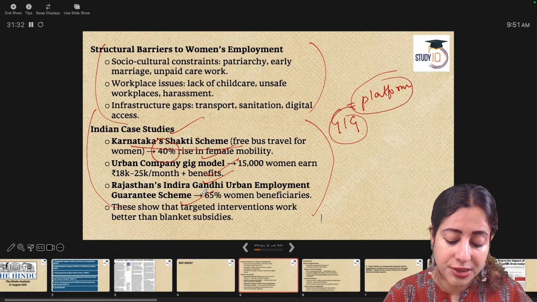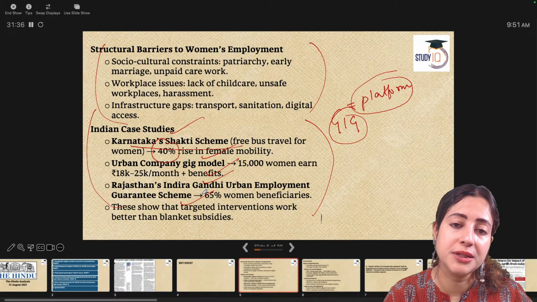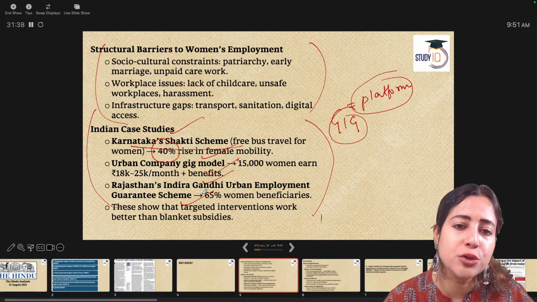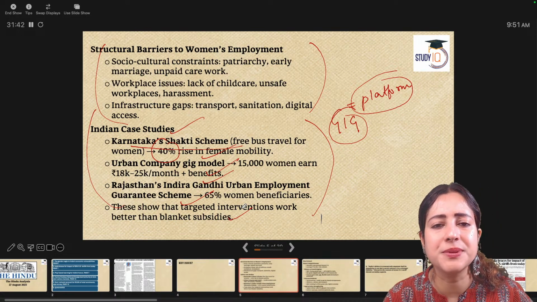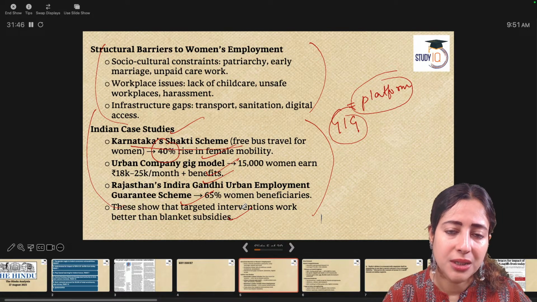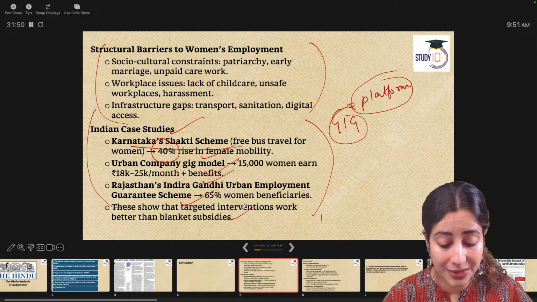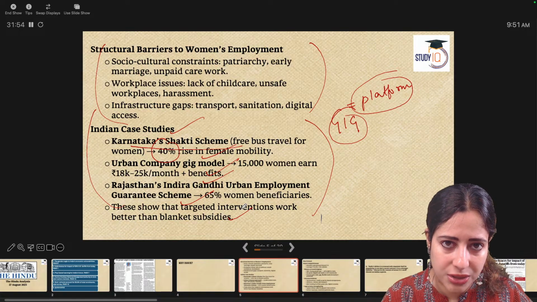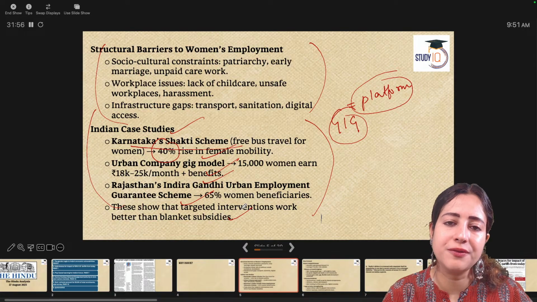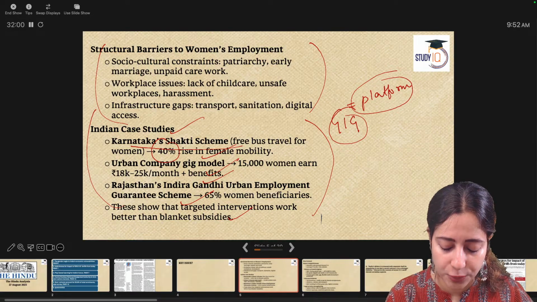Then you have Rajasthan's Indira Gandhi Urban Employment Scheme, where 65% of the benefit goes only to women. So, rather than just creating schemes that benefit women, it's quite important to target the population which actually needs help, like the Karnataka Shakti scheme and the Urban Company model. We need more public private participation, more of the PPP model in promoting women's employment.